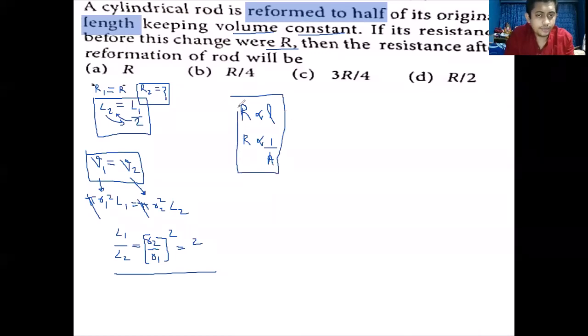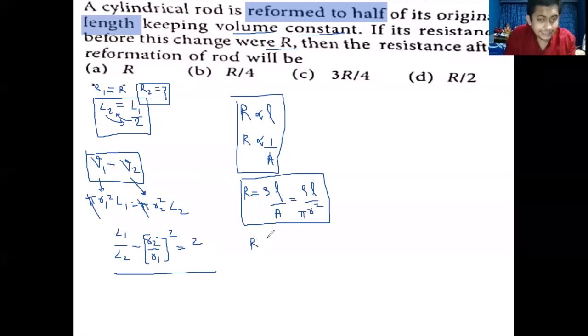So resistance equals rho, a specific constant, into L by A. But what is A? A is pi r square. So resistance is rho into L divided by pi r square. This is the equation for the resistance of a wire.